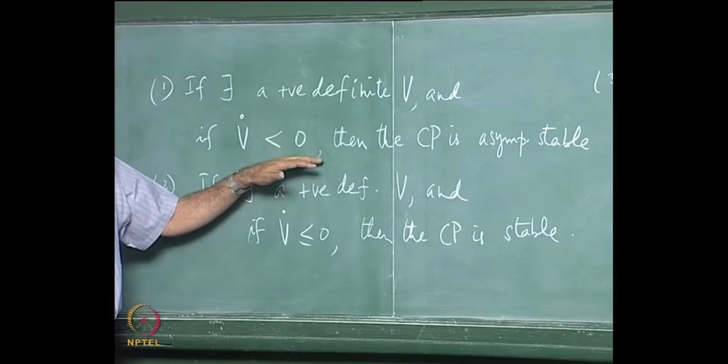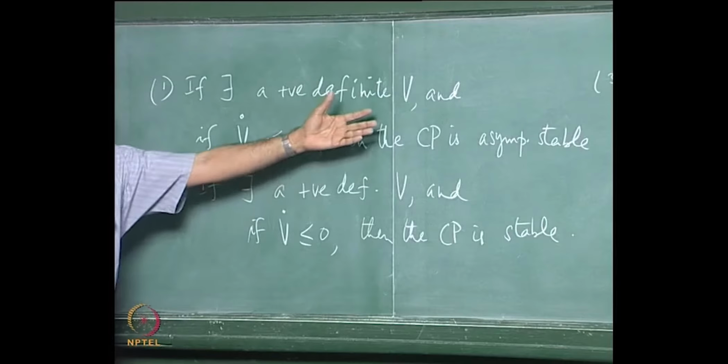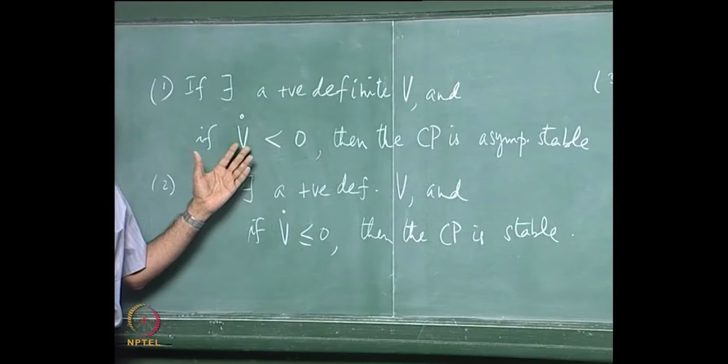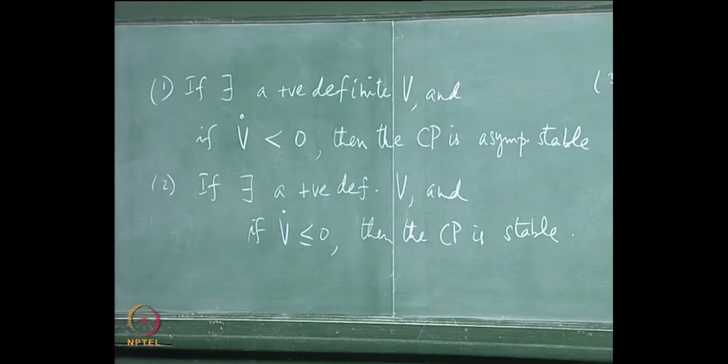So the conclusion would be that you can't find such a V no matter how hard you try, but you have to understand that it is not that you can do this in all cases. You are trying to find out if in the absence of any information some statement can be made about stability, and that is all the Lyapunov function does. So let us see a few more examples, then we come back and answer some of these questions.